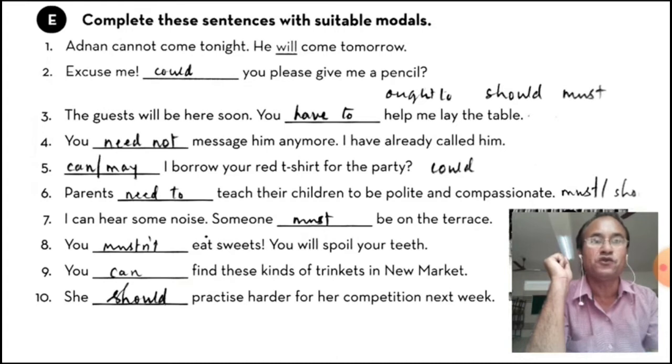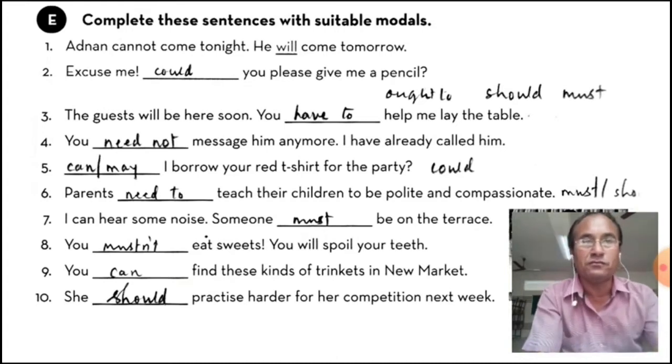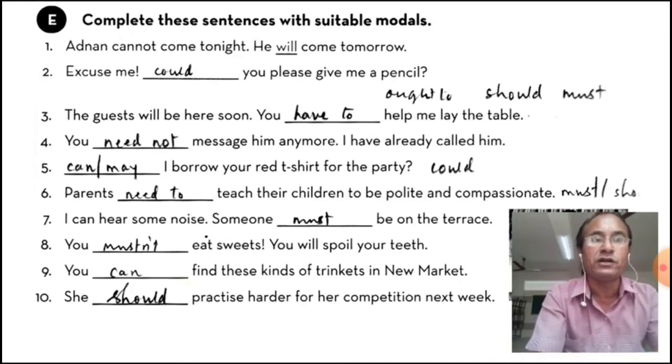The guest will be here soon. So multifunctions. That's why we can use more than one modal. Here, the guest will be here soon. So you have to, you ought to, you should, you must help me lay the table. So all can be used. That's why it is a confusing one. Have to, ought to, should and must can be used.